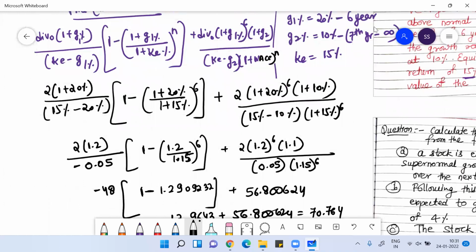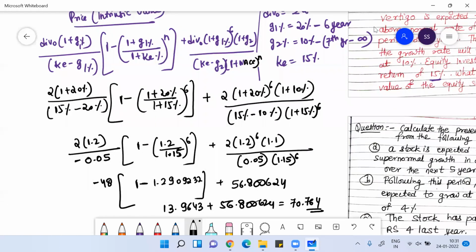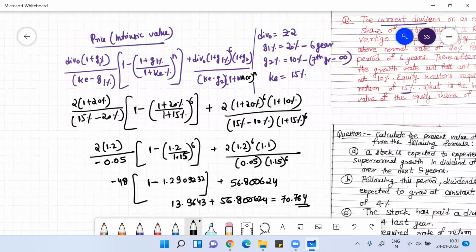See the steps. This is the formula I used for the two-stage growth rate model. It is called the two-stage growth rate model because equity follows the going concern concept. The firm will be there for an infinite time period.